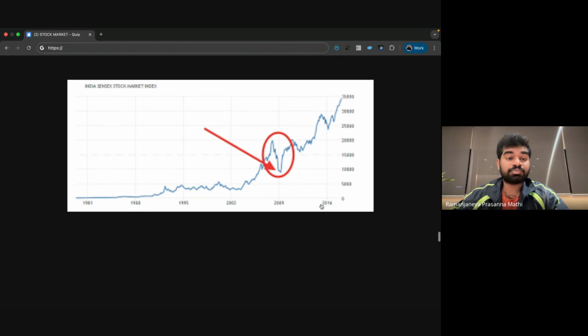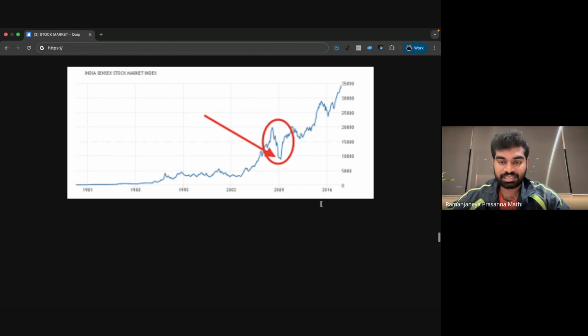Before telling that, you can see the Sensex graph. See how it is in 1981, how it is in 1991 and 1995. So it keeps on increasing. If you see the red mark, during 2009 there is a huge drop. That is the global recession time. So the market responds like that. Sensex measures the performance of the companies through this index, the Sensex index.